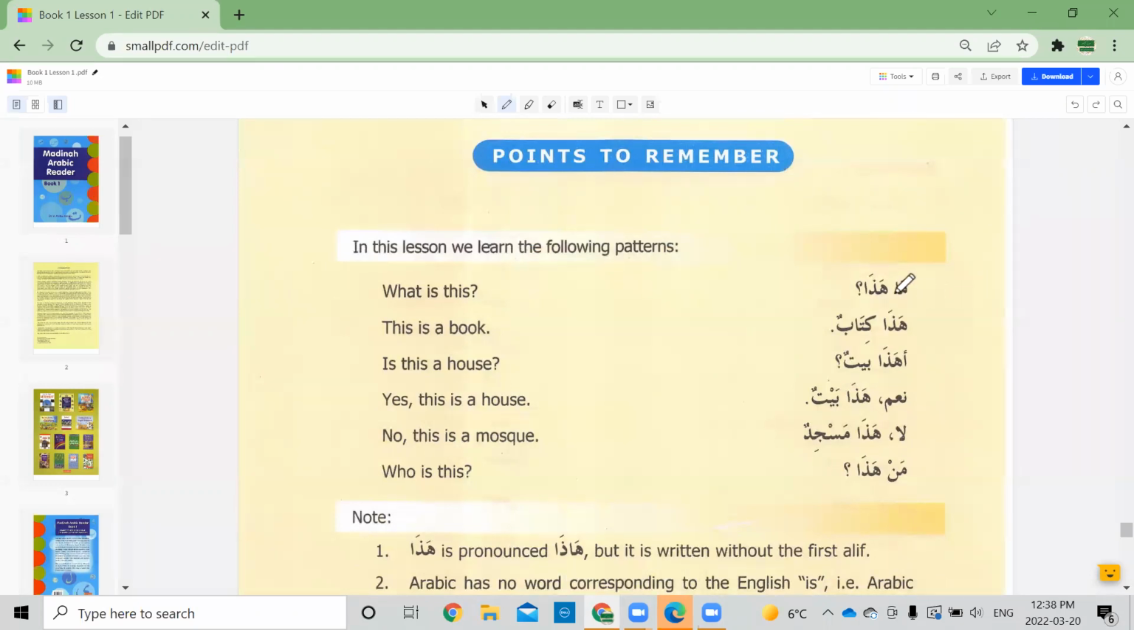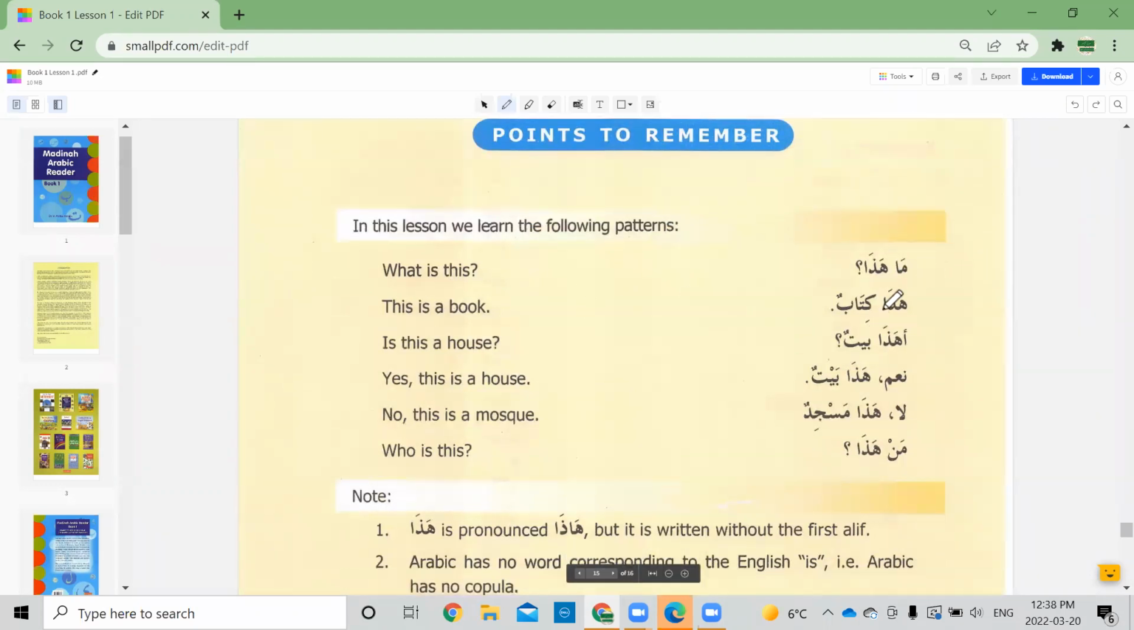We learned ma hada, what is this? Hada kitabun, this is a book. Hada baytun, which means this here is a house. The question particle turns the statement into a question. Just this one little letter, so I want you to be very careful about this. Here it makes the statement into a question.